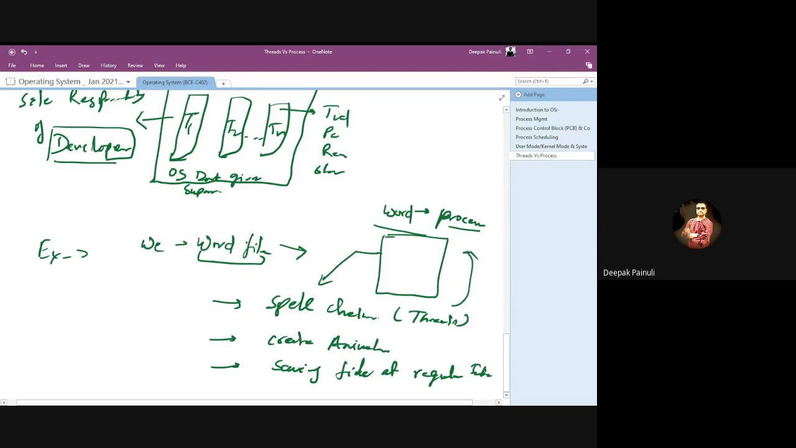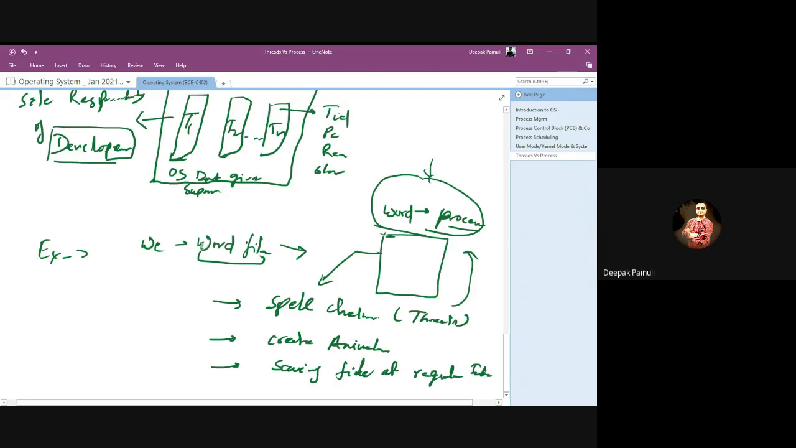So in this case, multi-threading can be used. We can use multi-threading, and every thread will work independently. You are working on a word file, and the spell checker will work for you in the background. If you are creating animation, the animator will work for you. And whenever you are working on that file, at regular intervals it will automatically save your file. That means there are some additional subtasks. So these subtasks can be considered as threads, and the main task, the word processor, can be considered as a process. So this is the thread.